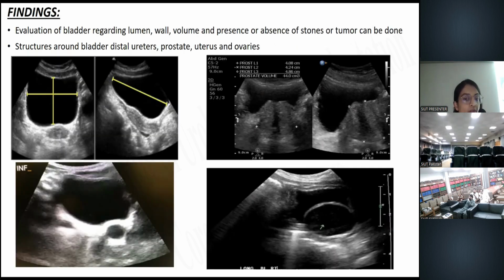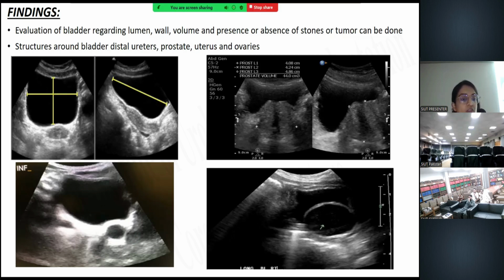So here are some pictures which we are quite familiar with. Evaluation of the bladder is done regarding the lumen, if there are any stones or any tumor present inside the lumen of the bladder, to assess the bladder wall configuration, the bladder wall thickness, volume, and the presence or absence of stones. The structures around the bladder can be seen, like in females, the uterus and the ovaries. In males, the prostate. And in cases of distal ureteral obstruction, we can appreciate the distal hydroureter. So these are the pictures demonstrating the assessment.